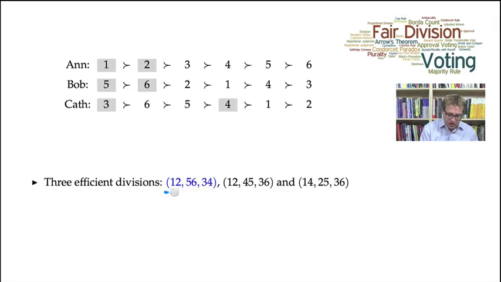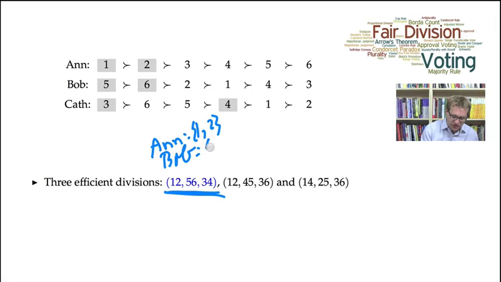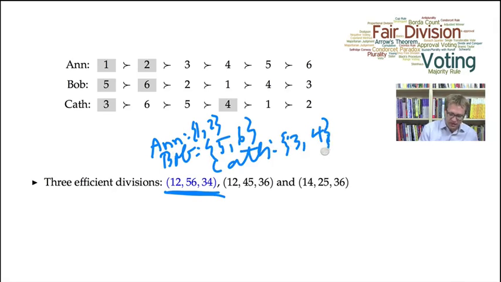Now what this notation means, I'm going to drop the set notation. This means that Anne receives objects 1 and 2, Bob receives objects 5 and 6, and Kath receives the objects 3 and 4. Just to keep the notation down, I'm going to write that very succinctly as the sequence consisting of 1, 2, followed by 5, 6, followed by 3, 4. So it's all of these listed. Anne's allocation, Bob's allocation, then Kath's allocation.